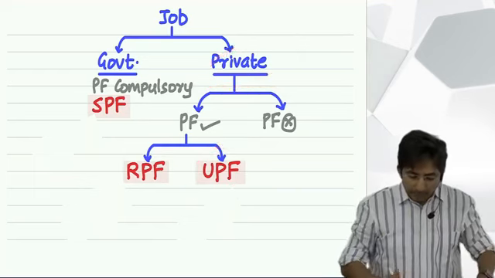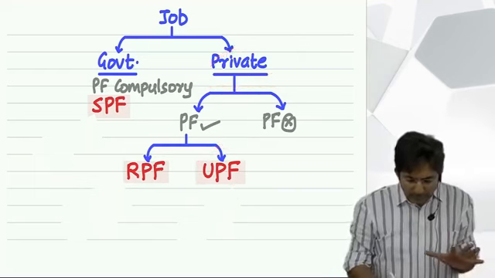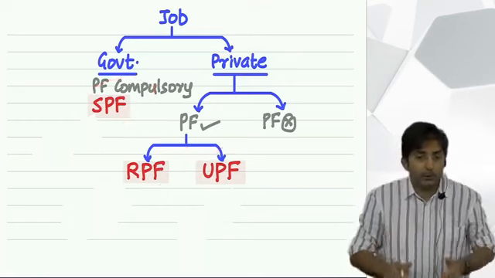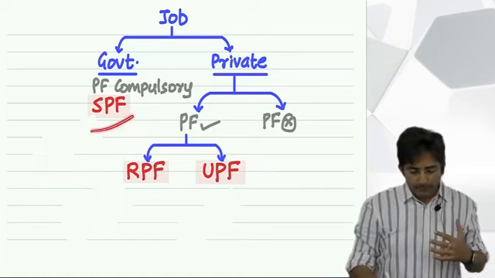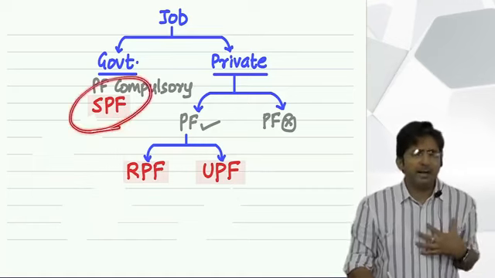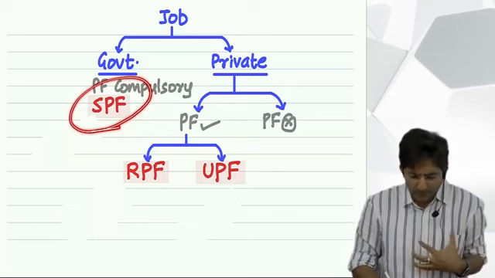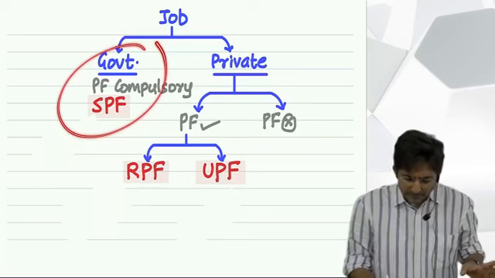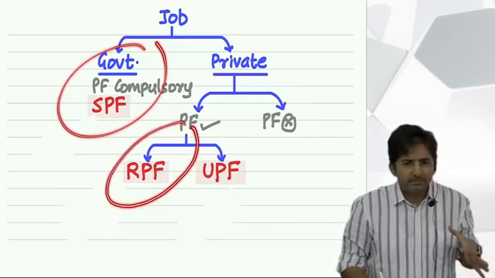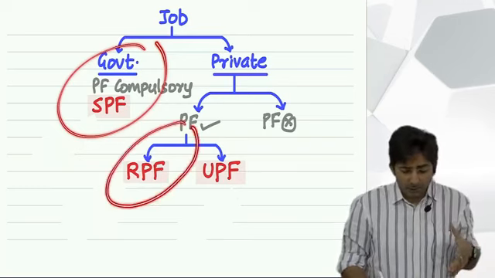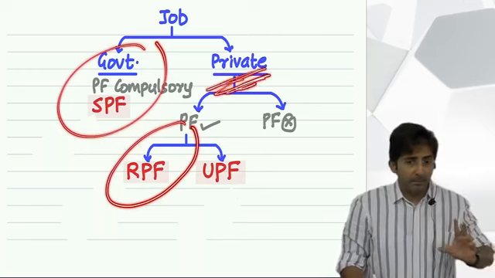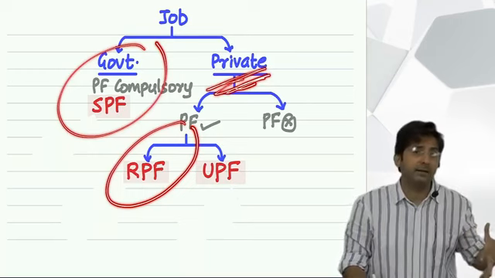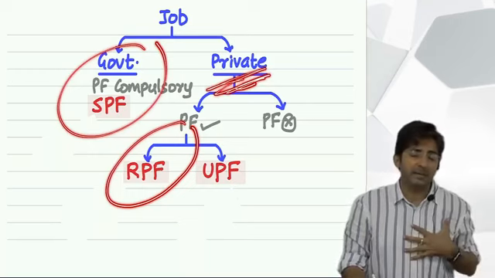Okay. Now tell me, which is the best among the three? If you think from the government's point of view, for the government, this is the best. The government has got a special corner for this because this is a government job only. So this is the best. And this is second best. Why? Because although they are private sector, they are investing the provident fund as per the government's direction. They are respecting the government. Someone respecting the government, the government likes it.